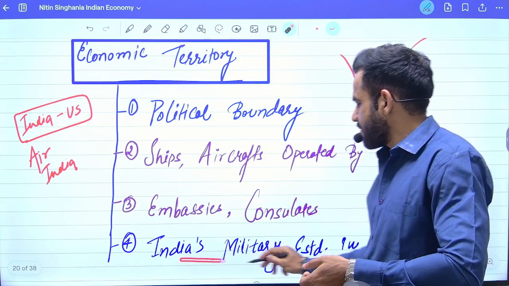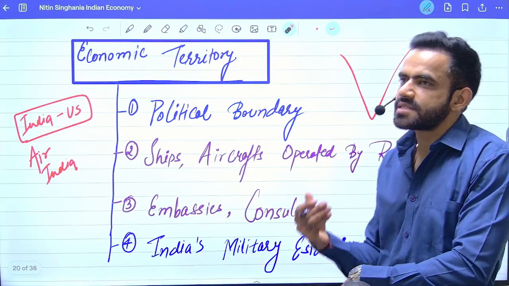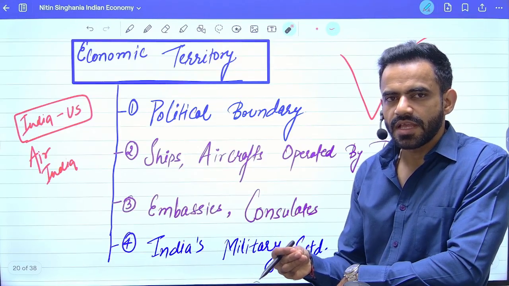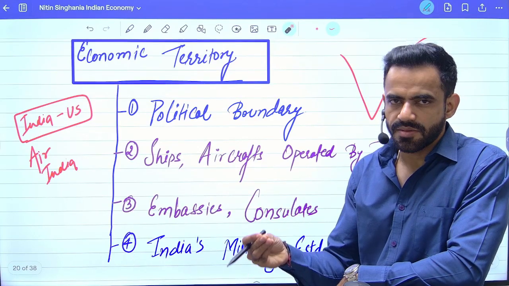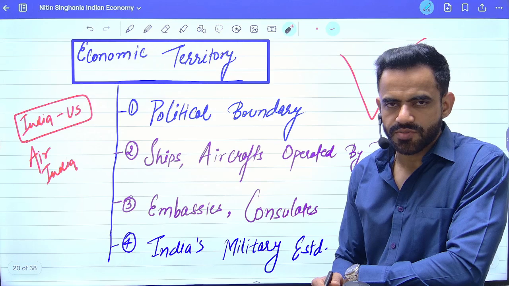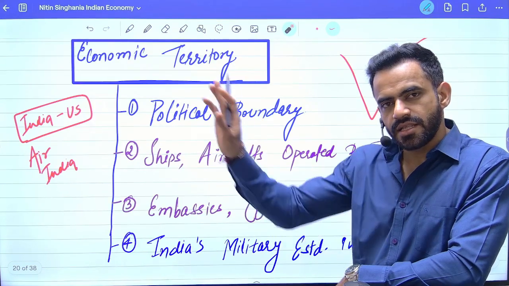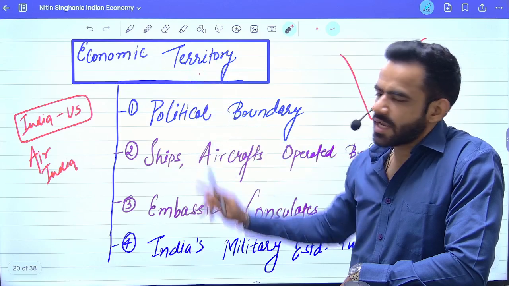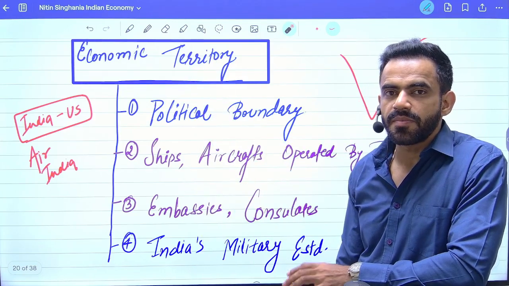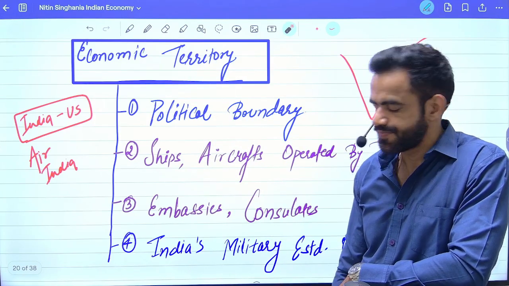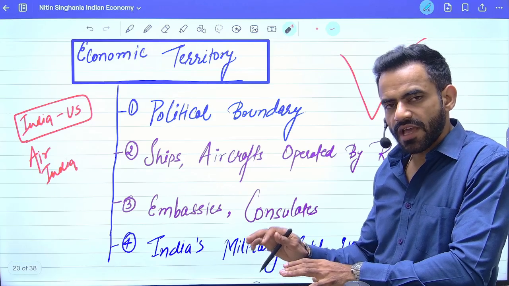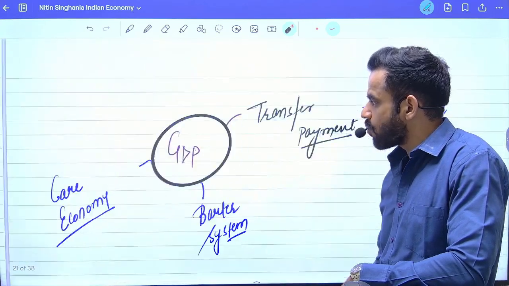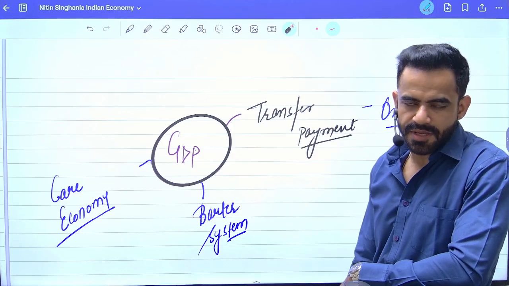Apart from that, if there is India's military establishment in any other country, then technically it is in the boundary of that country, but that will be part of economic territory of India, and therefore that will be part of GDP of India. So far we have covered the basic concepts of GDP. Now let's try to understand what is not covered in GDP.